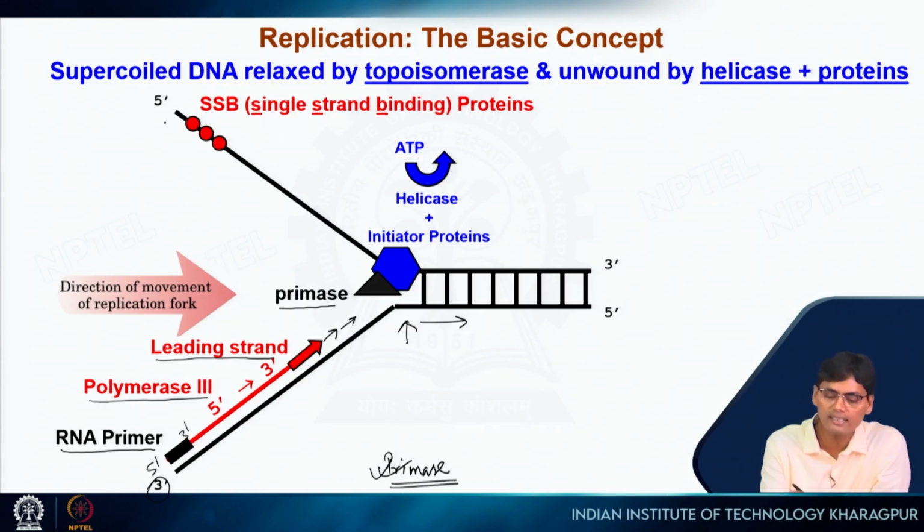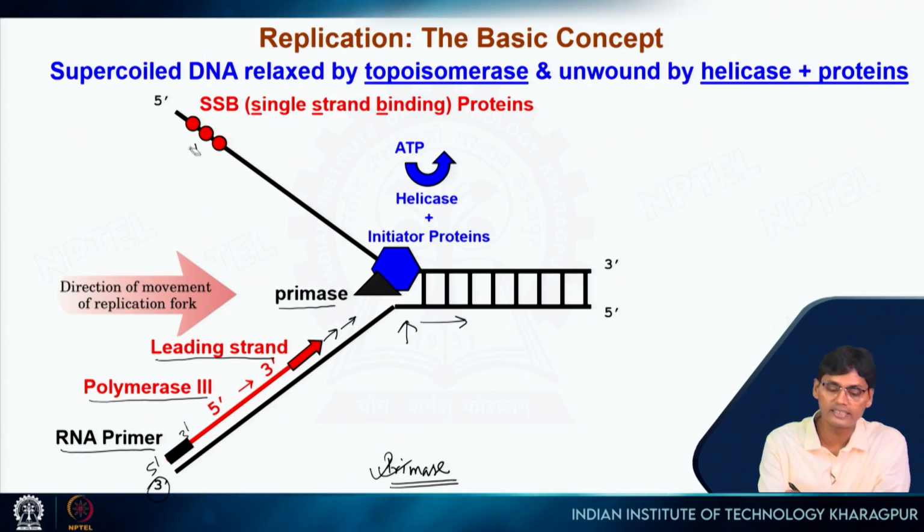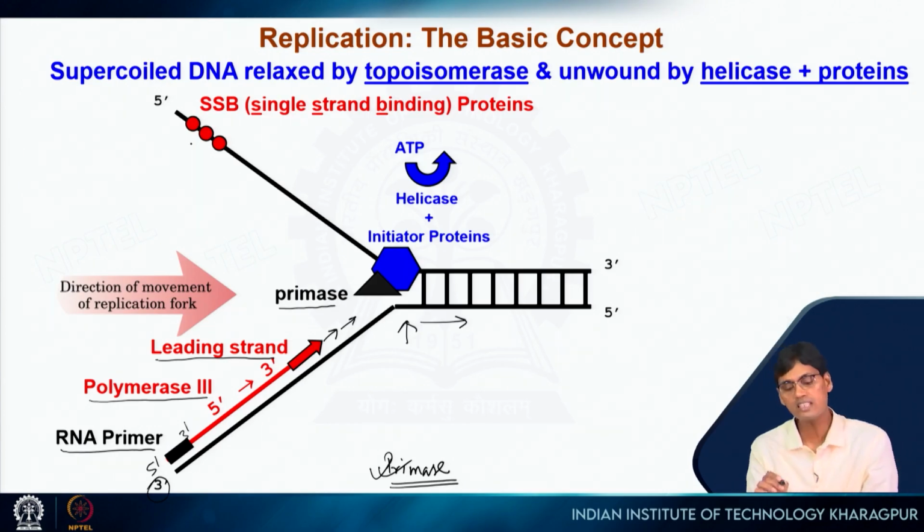So as a result of that, there is no option to getting synthesized from this to this, because 5 prime position is present here and 3 prime should be here, because DNA is antiparallel. So then it has to go 3 prime to 5 prime, but that is not possible. So there is some problem in this place. As a result, in this strand the DNA strand synthesis happened in a different orientation.